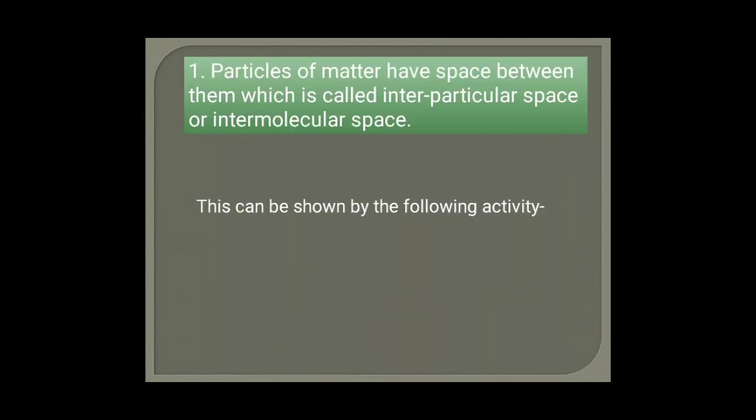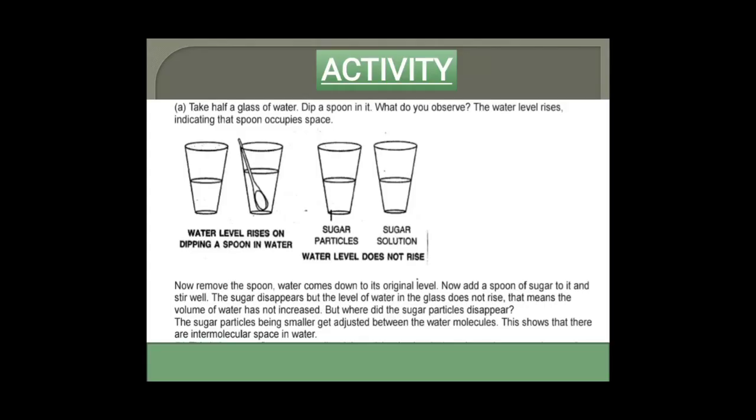First one, particles of matter have space between them which is called interparticular space or intermolecular space. As we know that in a matter there is space present between molecules of that matter. So it is known as intermolecular space or interparticular space. So we will understand this with the help of an activity. Here is an activity. Actually we discussed this activity in our last lecture to know that matter occupies space. So today we will discuss this activity to know that particles of matter have intermolecular space.